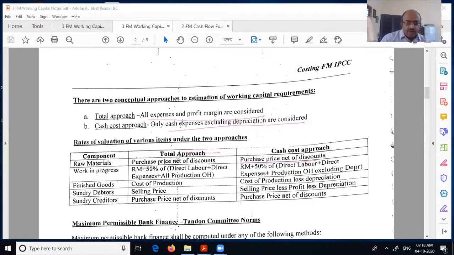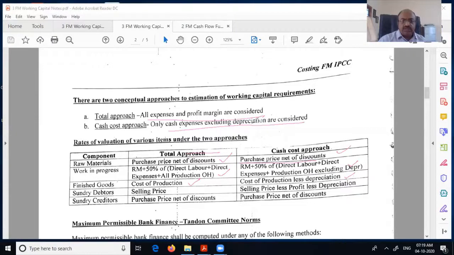Raw material: what is the value you are going to put? Purchase price net of discount. Here also purchase price, no difference in cash. Here, work in progress is raw material plus 50% of direct labor, direct expense and all production overheads. Here also same, except you are reducing the depreciation part if there is any, from the production overhead. Finished goods again is cost of production, but in the cash approach it is cost of production minus depreciation.